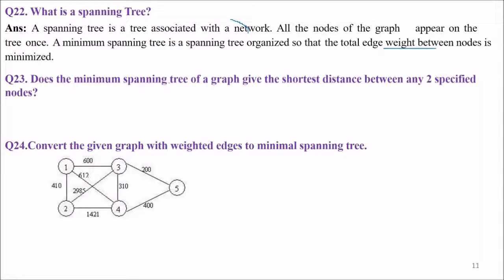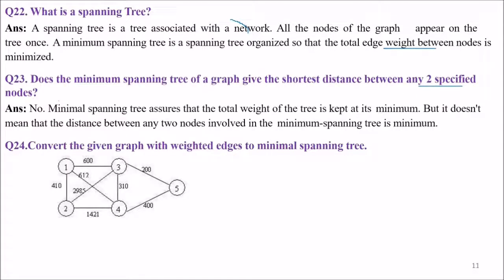Now, does the MST, a minimum spanning tree of a graph, give the shortest distance between any two specified nodes? The answer is no. A minimum spanning tree assures that the total weight of the tree is kept at its minimum, but it doesn't mean that the distance between any two nodes involved in the minimum spanning tree is minimum. This is the graph.